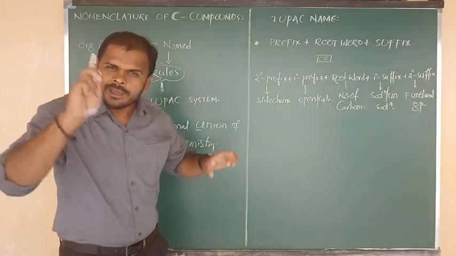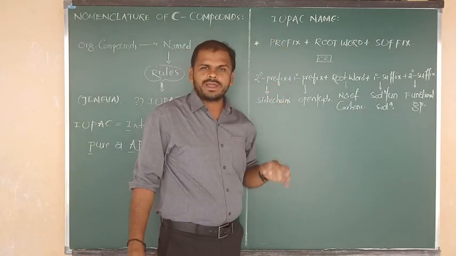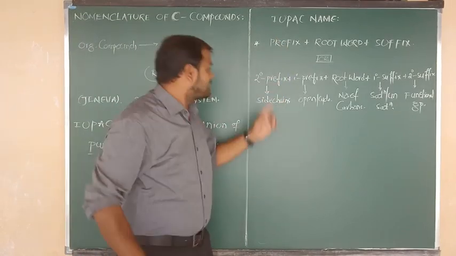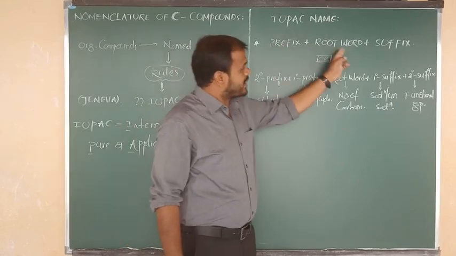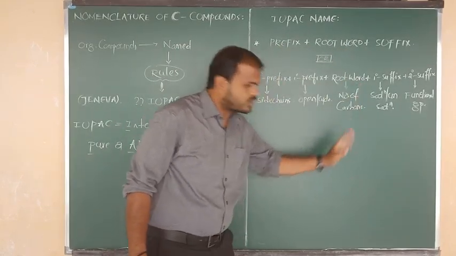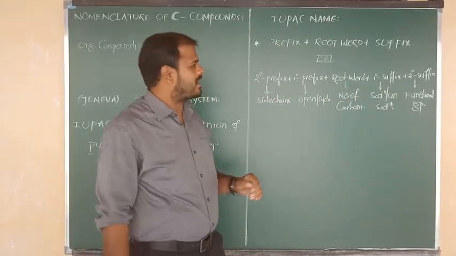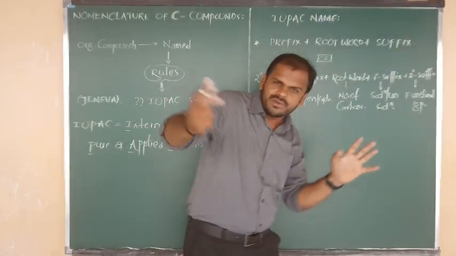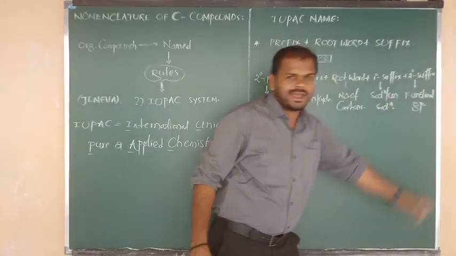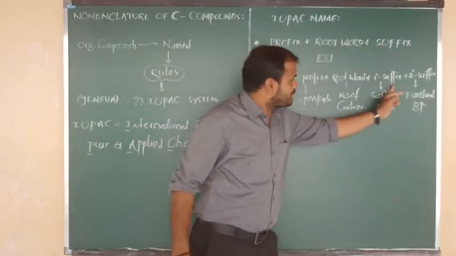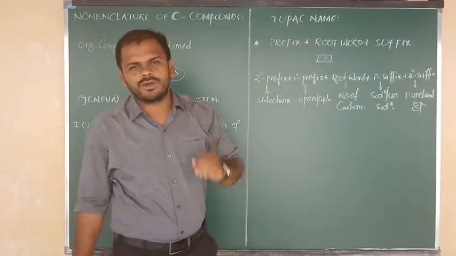So while writing the IUPAC name, first of all we have to write a prefix. Which prefix? Secondary prefix. After that, primary prefix. Next we have to write the root word, that is nothing but the number of carbons. After that we have to go for suffix. First of all we have to write primary suffix. After that we have to write what?